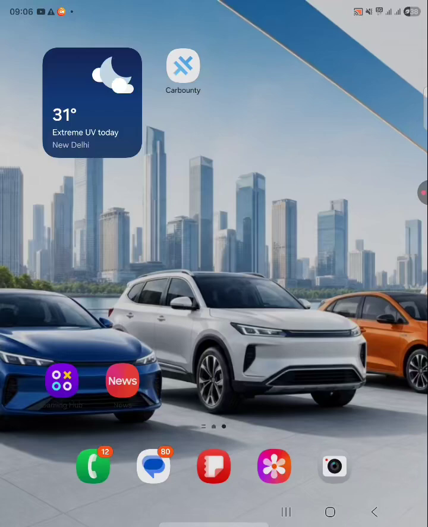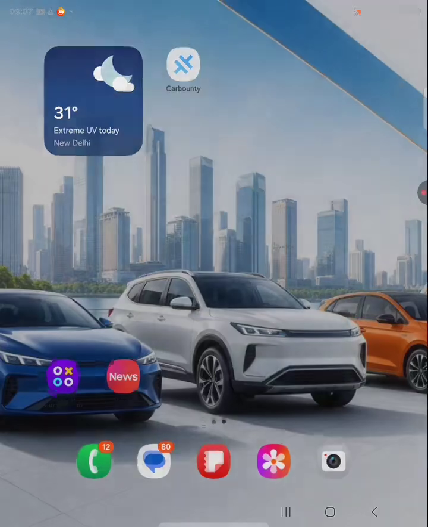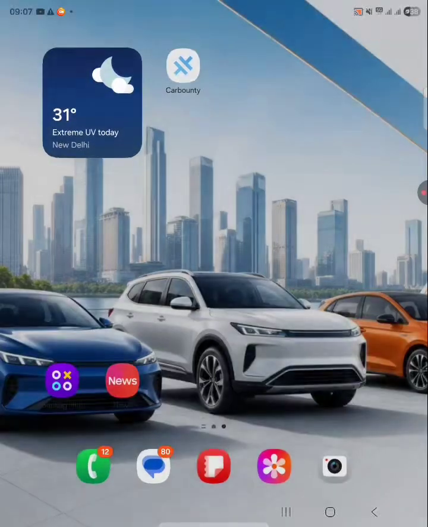So here I am introducing Car Bounty. We have built Car Bounty to fix this problem. Car Bounty is India's first reverse auction platform for new car purchases, where dealers compete for the buyer, not the other way around. I am going to walk you through the app right now.